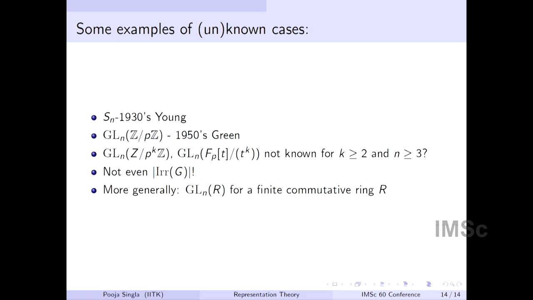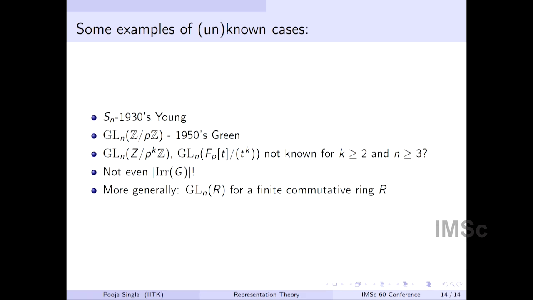In the 1930s Young gave us a complete description of all irreducible representations of S_n. A very nice description, you can write even the matrices very nicely. For GL_n(Z/pZ), the character tables were given to us by Green in 1955. But when it comes to writing the representations precisely, remember that in the theta G decomposition we are writing the full matrices rho(g), not only the characters. Writing the matrices rho(g) is hard, so even for GL_n(Z/pZ) it turns out to be a difficult problem.